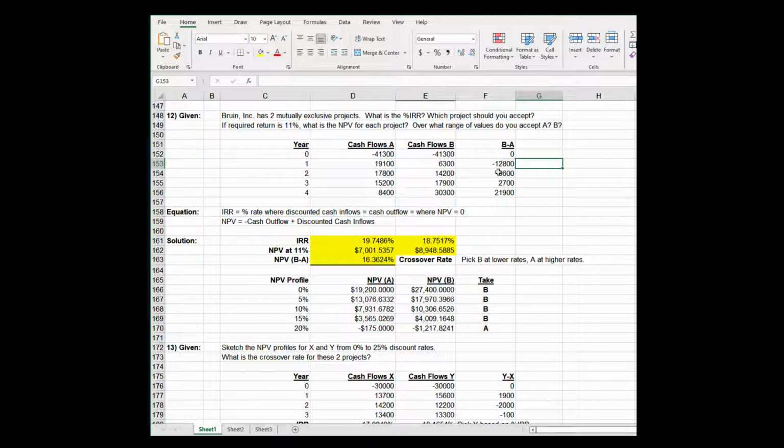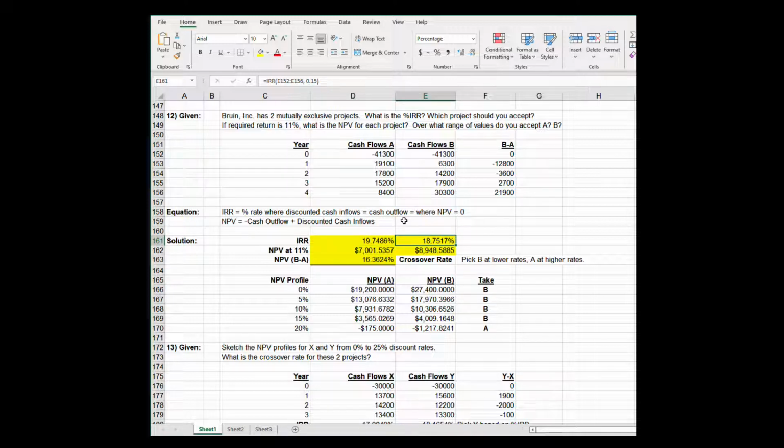So the question is, which project should we choose? And given that they're mutually exclusive, they might have a crossover point. So we're going to take column B minus A and calculate those deltas and then do an IRR on that third column. First, we're going to calculate the IRR for cash flows A. It is 19.7486. That's the discount rate, where if I discount those cash inflows, it equals my cash outflow of 41,300 and